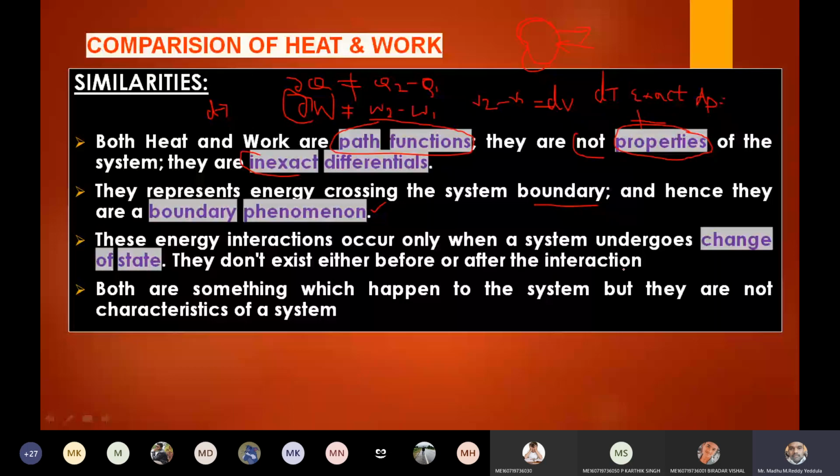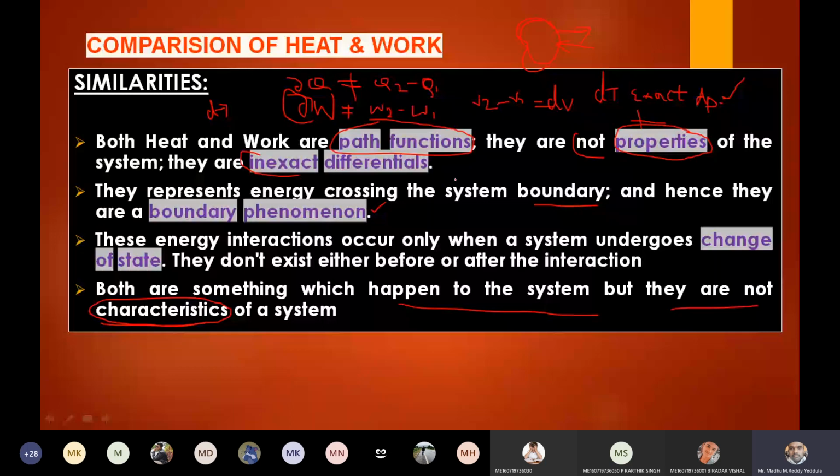Whenever you are undergoing any change, at that time only we can observe that either heat is added or heat is removed, or work is added or work is removed. Once the interaction is completed, we cannot find anything. Both are something which happens to the system, but they are not the characteristics or properties of a system. What are the properties? Properties are exact differentials. They are point functions. So these are the similarities between heat and work.